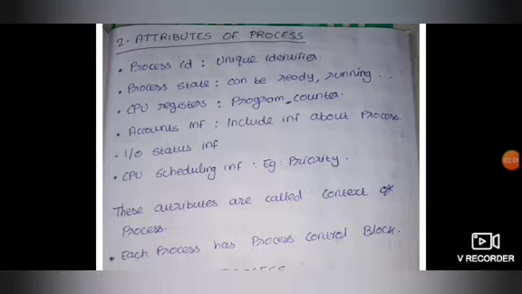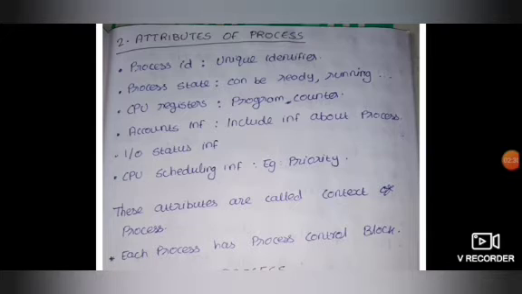The process state. There can be various process states like ready state, running state, waiting state, completed state, etc. CPU registers. The CPU registers mainly include information about the program counters and the various registers that are used in order to execute a process, etc. Account information includes various information about the processes.